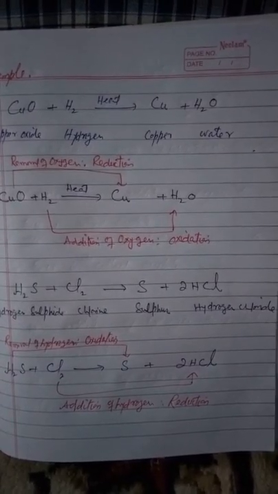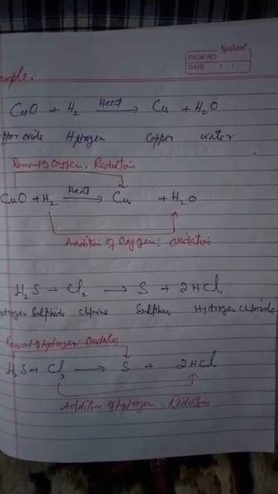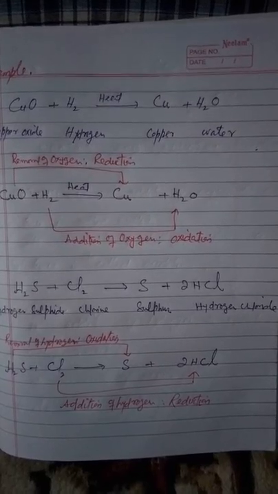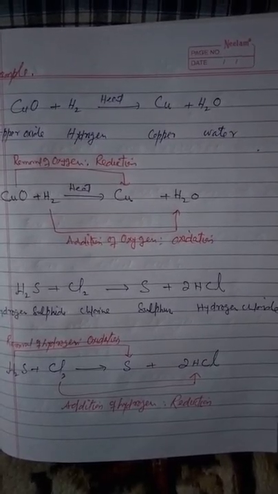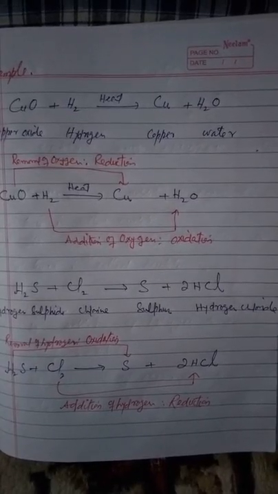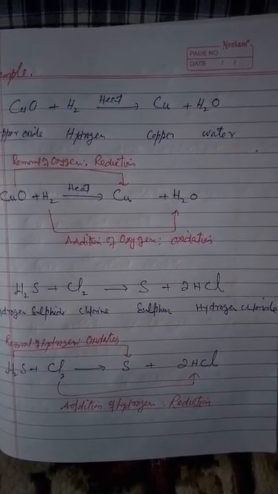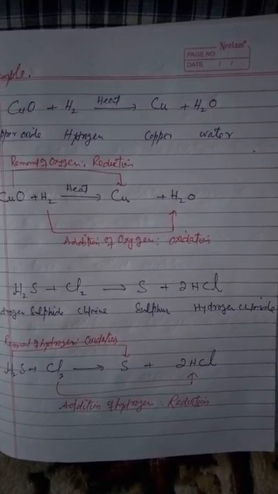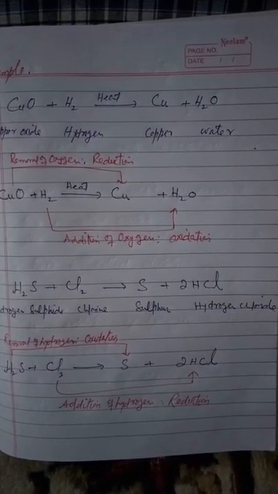So in this reaction, H2S is changing into S. That is, hydrogen is being removed from hydrogen sulfide. The removal of hydrogen from a compound is called oxidation. So we can say that hydrogen sulfide is being oxidized to sulfur.